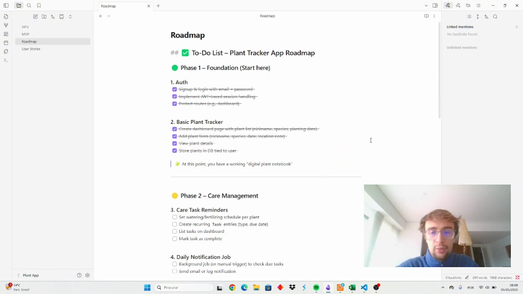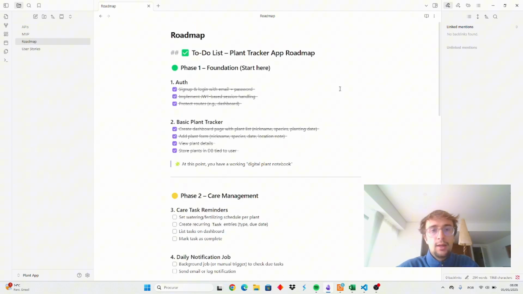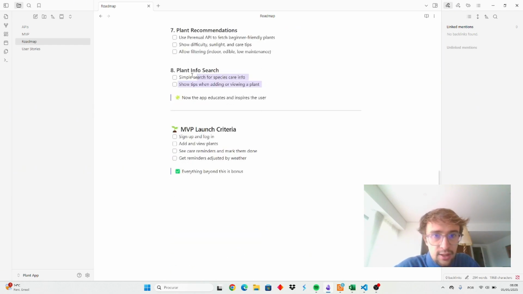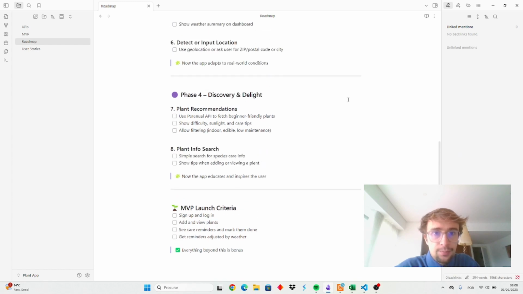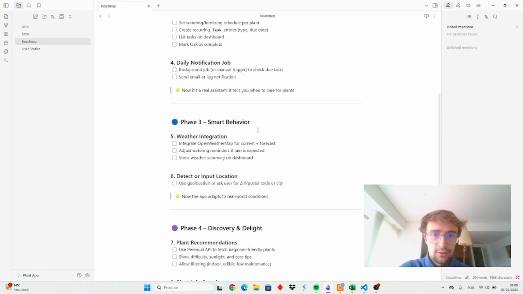And what I did was I pretty much just asked ChatGPT to build me some sort of roadmap. And pretty much I was starting from the basic all the way to more complex features, such as for example plant recommendations, which I think would be the hardest one.